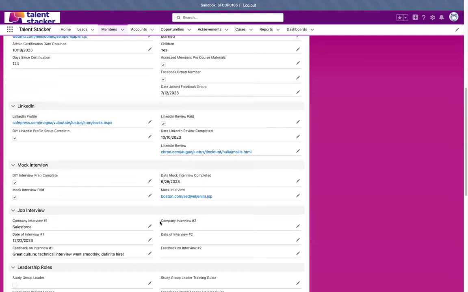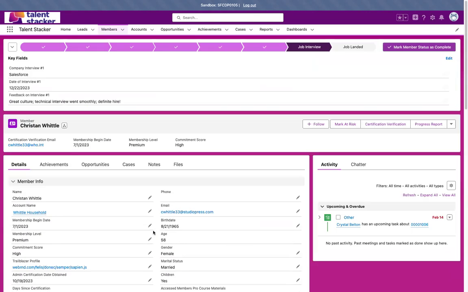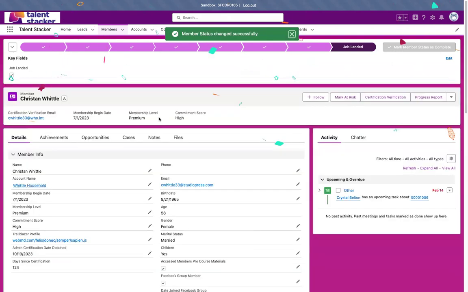That really helps Talent Stacker as a program get a better gauge on the results of their program and to give better stats going forward to future members. So once that job interview is conducted and the member self-reports this information, you can go ahead and move them on to the next step. And hopefully this is cause for celebration.